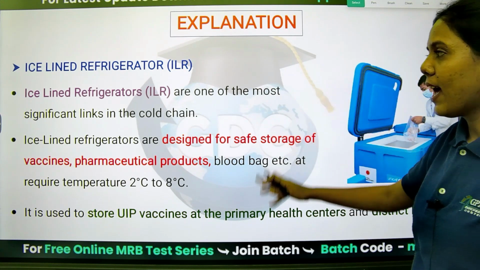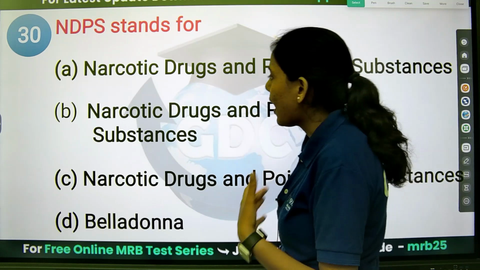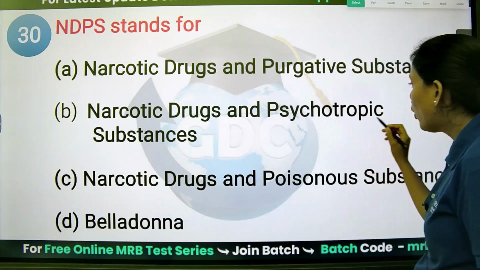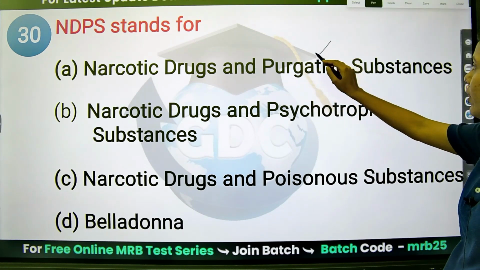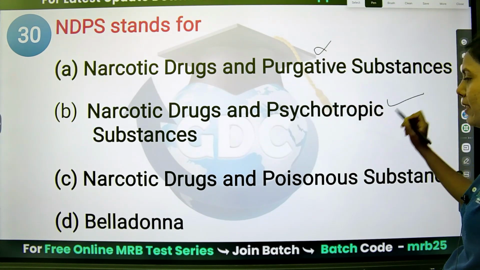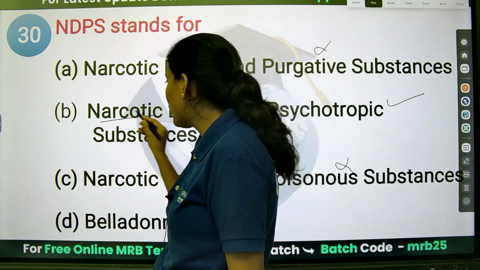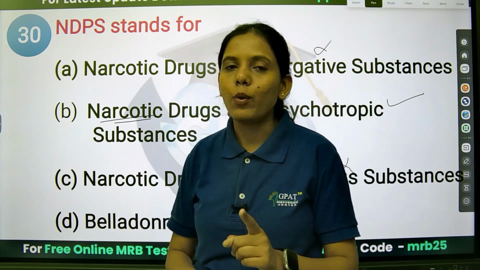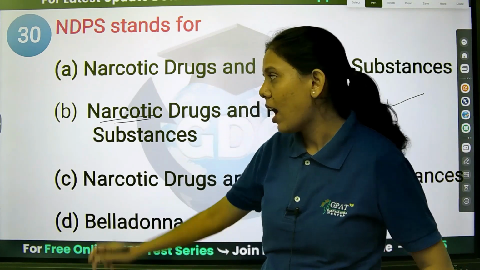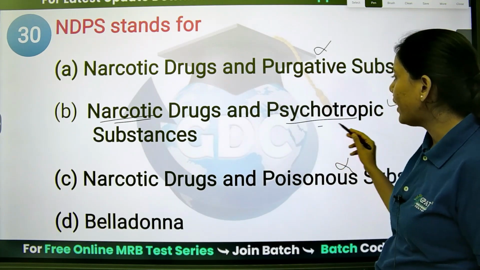And the last question is, NDPS stands for, very easy, narcotic drugs and psychotropic substances. Option A is purgative, it is not there. Psychotropic substances, poisonous, it is not there. Narcotic means which will reduce the pain, but it is addictive. Normal painkillers are different. Narcotic is something which will be addictive. Psychotropic is related to the behavior.